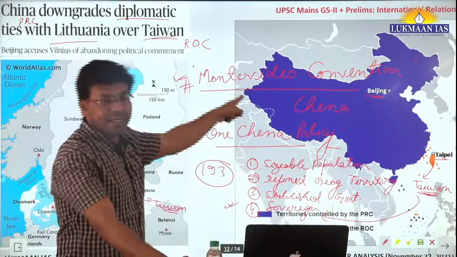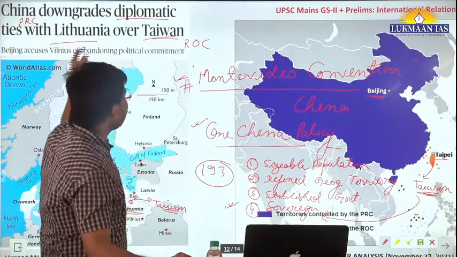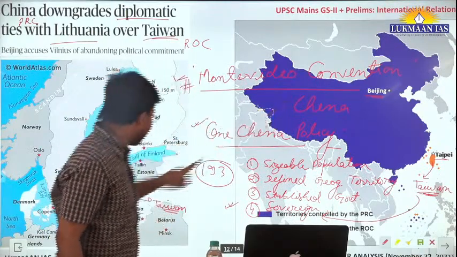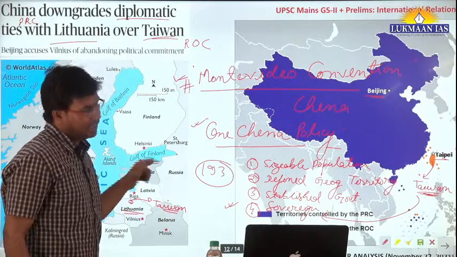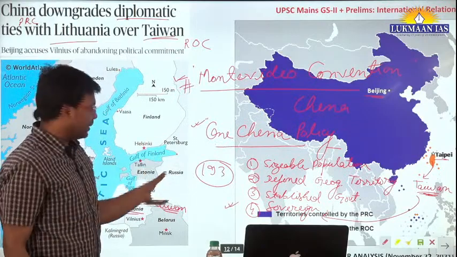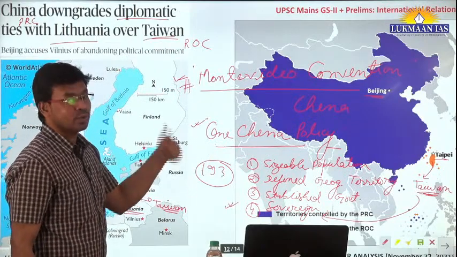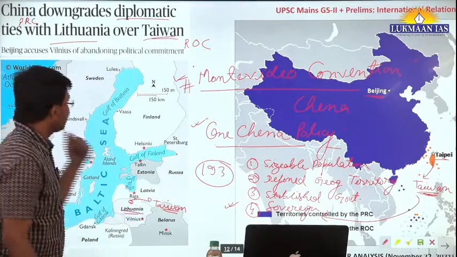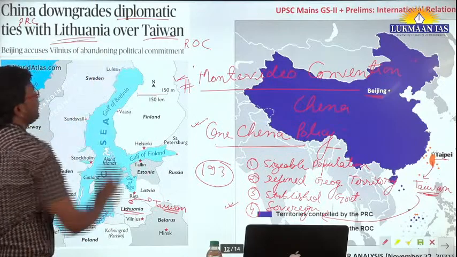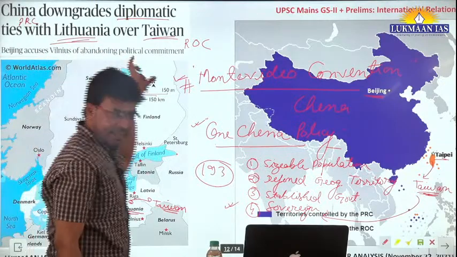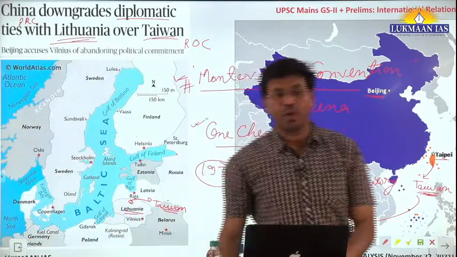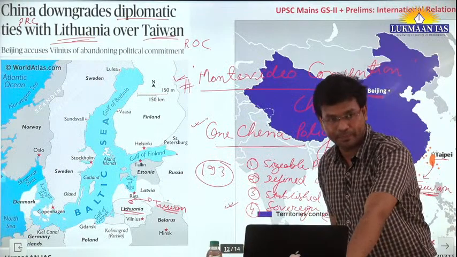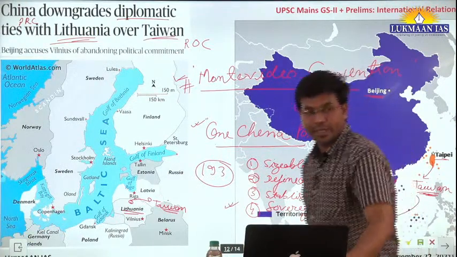But the thing is, China did not like this particular thing. So China has downgraded its own diplomatic ties with Lithuania. That is, if you have this embassy of Taiwan, then why do you want to have diplomatic ties with us? So China has downgraded its diplomatic ties. But this is not very important. What is important is where is Lithuania located? Where is Lithuania located?